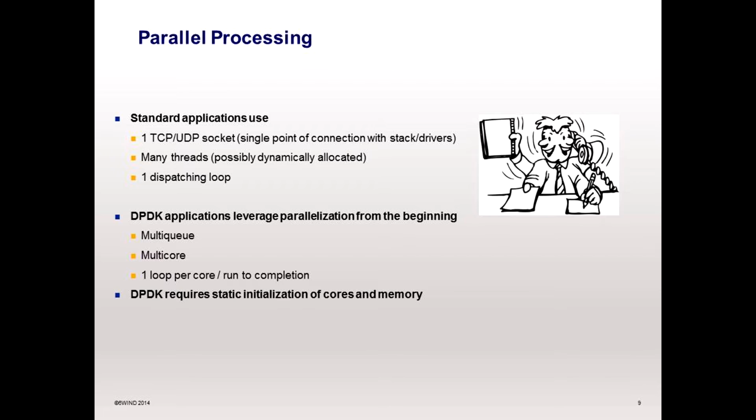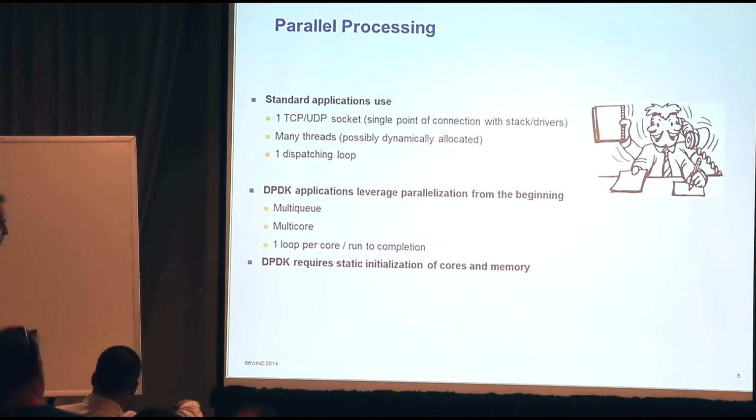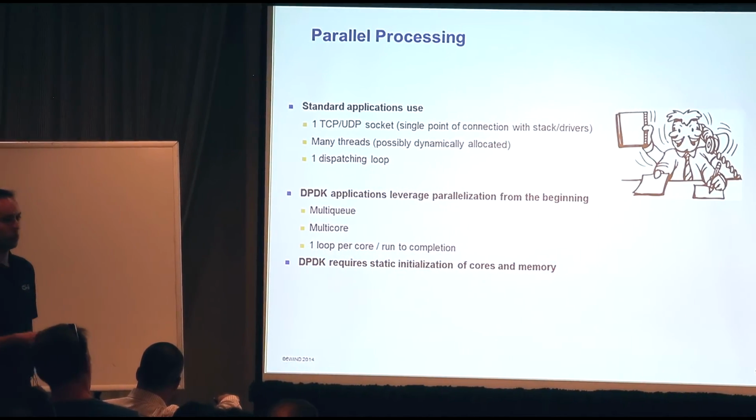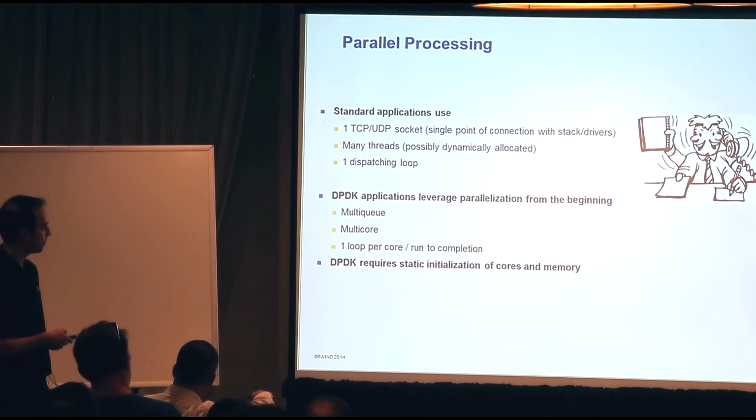And this DPDK thread is directly pinned to a CPU core. So the processing is really parallelized from the beginning, and the hardware does this hard job. We can speak about true multi-core processing.